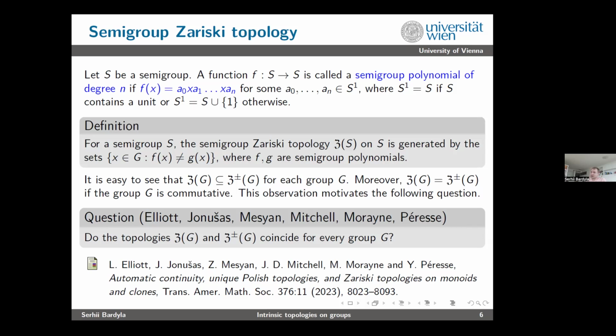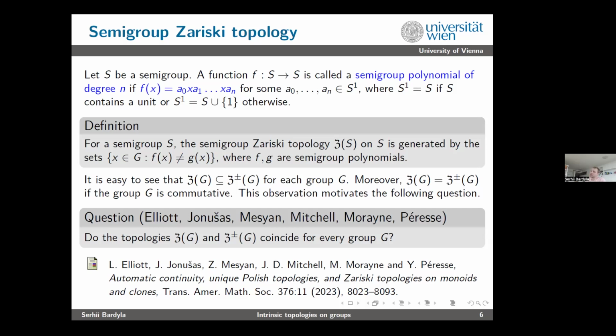So let S be a semi-group. Again, we need to define a semi-group polynomial of degree n. Now we don't have these plus-minus ones. There is another case for inverse semi-groups, where we have plus-minus ones, but I will not speak about this during this talk. For just semi-groups, we don't have plus-minus ones above x because we don't have a unary operation. And we also don't necessarily have a unit.